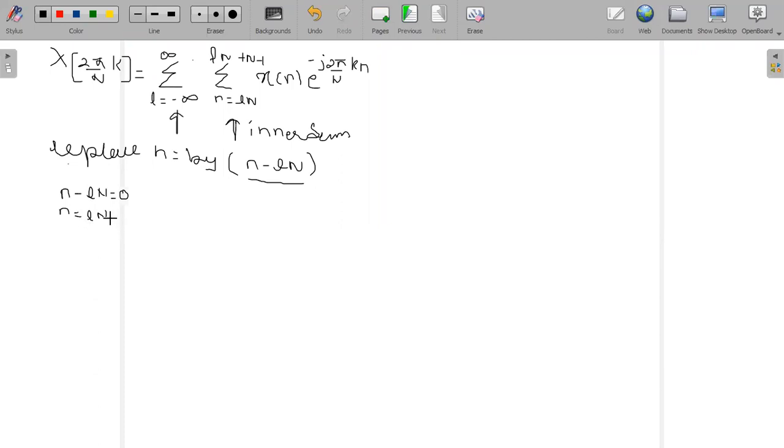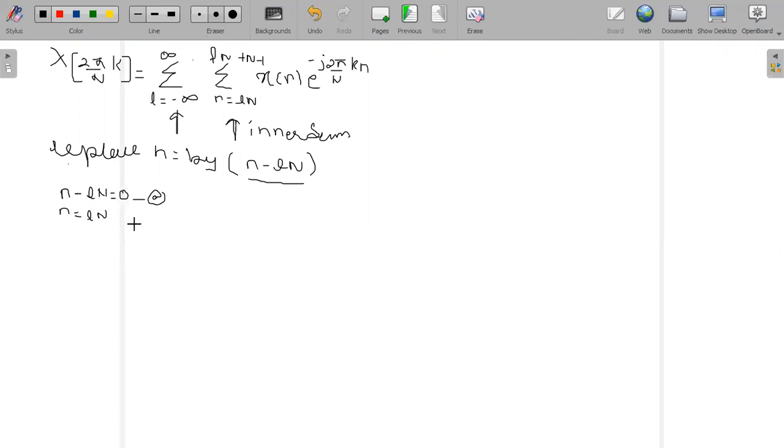Let us call this particular equation A: n minus lN is equal to 0. What is the replacement I should do? Wherever there is a value of n, I should replace it by n minus lN, because that is the statement we are trying to take.